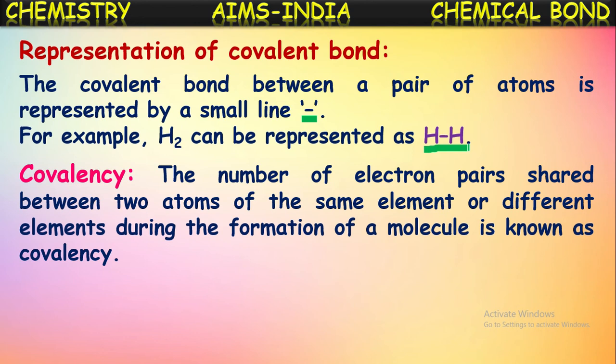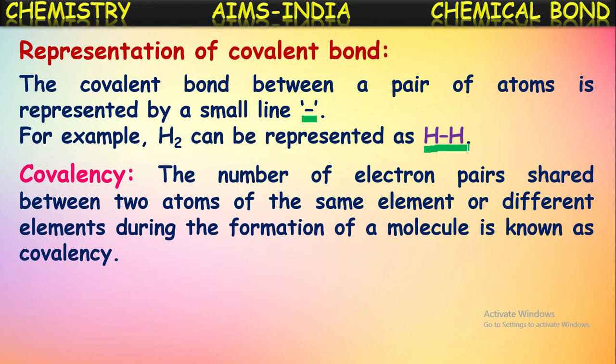Now let us see here what is meant by covalency. Valency, we know, is the combining capacity of an element. Covalency means the number of electrons shared by an element in the formation of a covalent bond. Let us see the definition. The number of electron pairs shared between two atoms of the same element or different elements during the formation of a molecule is known as covalency.